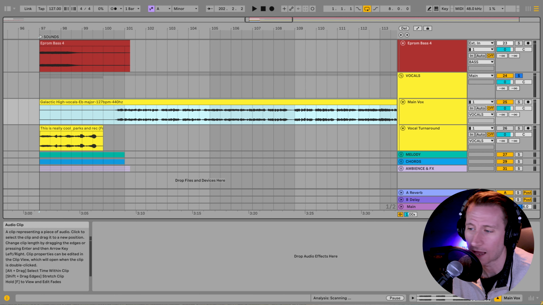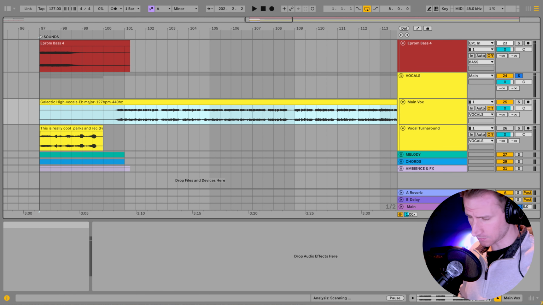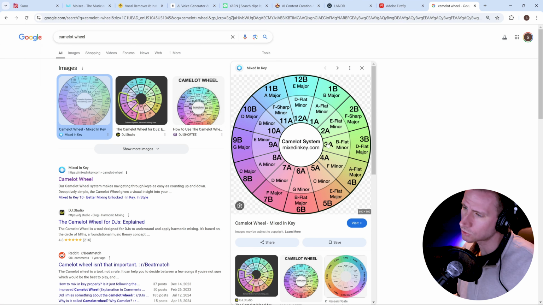So what do we do about this? Well, I've got the Camelot wheel here. And if you're not familiar with the Camelot wheel, basically it shows you relative keys.